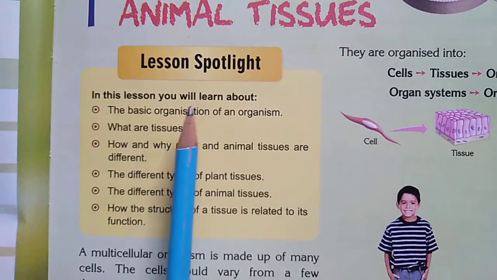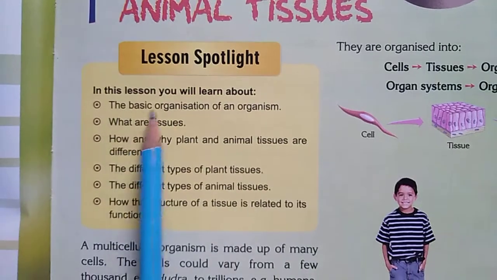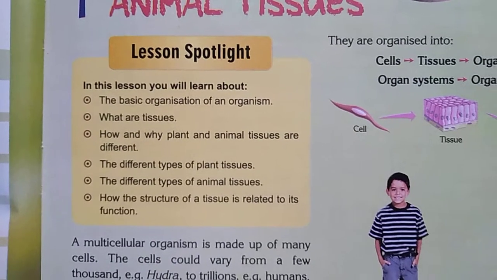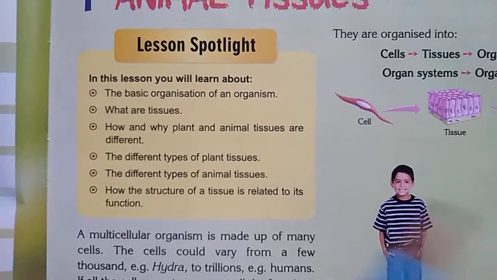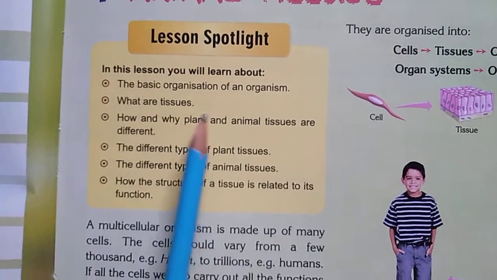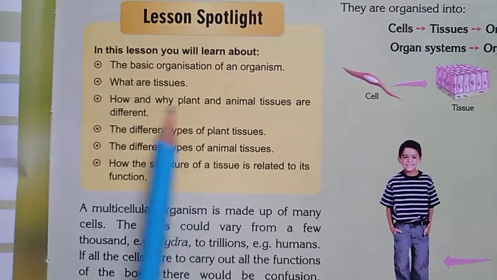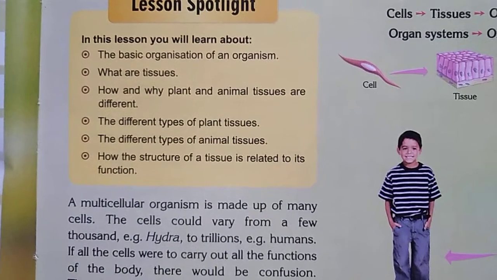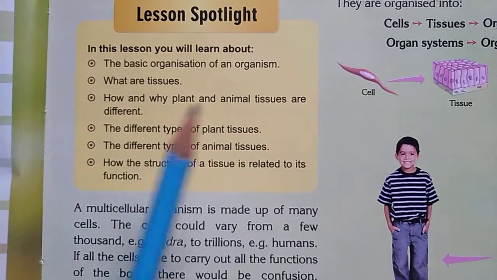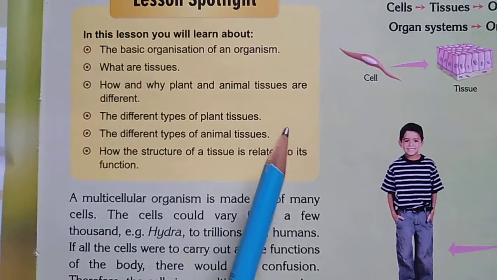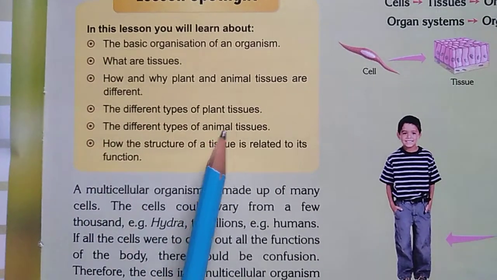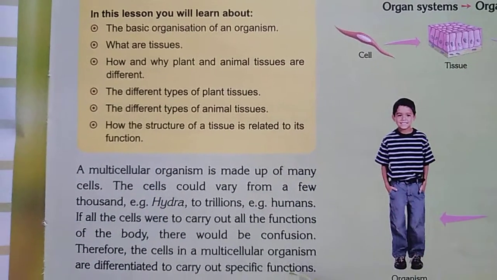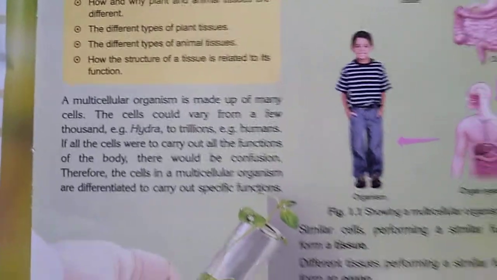In this lesson you will learn about the basic organization of an organism. What is the basic organization of an organism? You will read about that. You will know what tissues are, and how and why plant and animal tissues are different. You will know the differentiation between plant and animal tissues, the different types of plant tissue, and the different types of animal tissues, and how the structure of a tissue is related to its function. We will know about that also. Understand? So let's start the chapter.